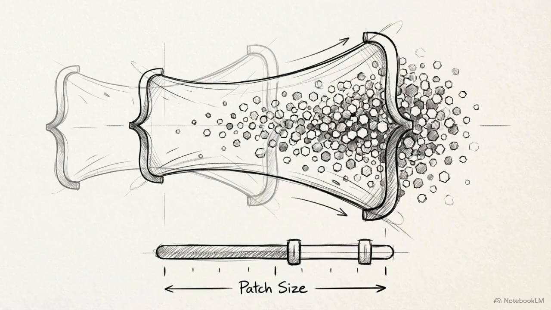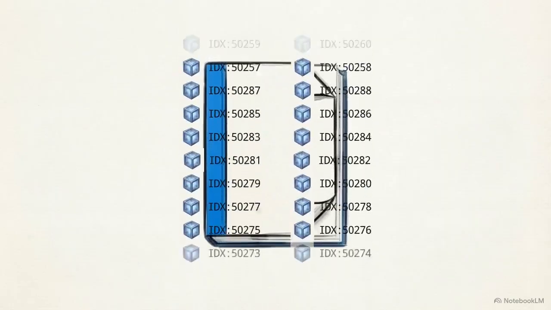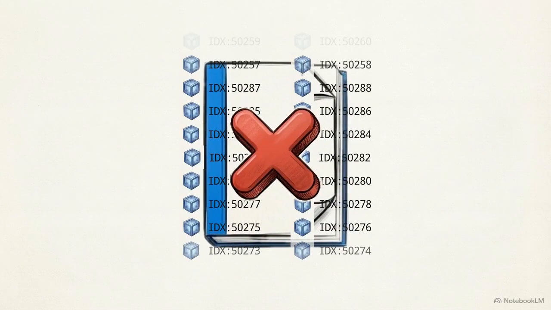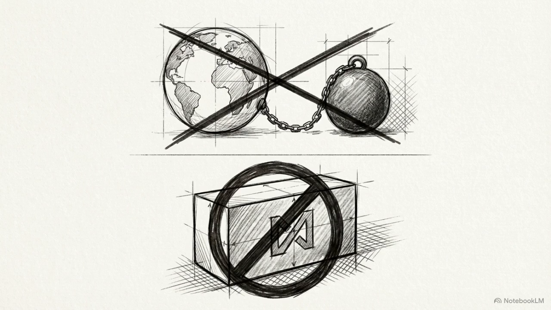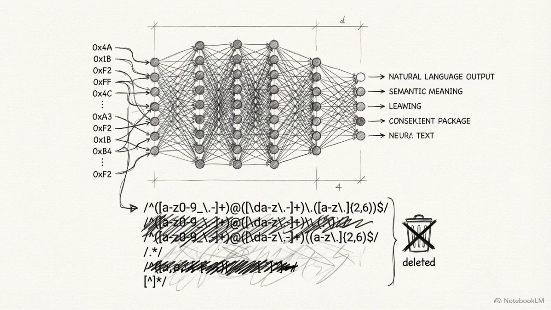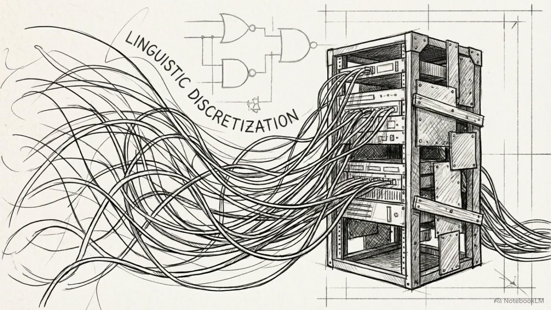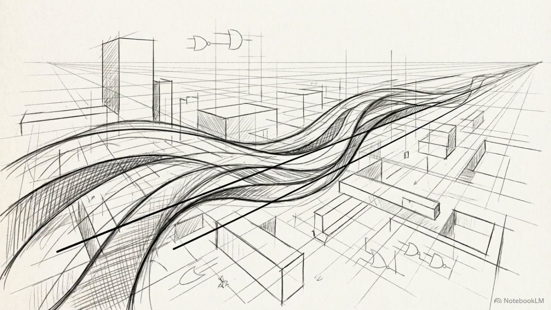BLT scales computational efficiency by adjusting this dynamic patch size, rather than expanding a static vocabulary list, successfully neutralizing the multilingual token tax and eliminating out-of-vocabulary fragility. As these local encoders learn richer, more complex representations of byte sequences, rigid algorithmic compression scripts will become obsolete. Linguistic discretization served as a temporary engineering compromise. Current research suggests a move towards systems that process the raw, unbroken stream of human language directly.